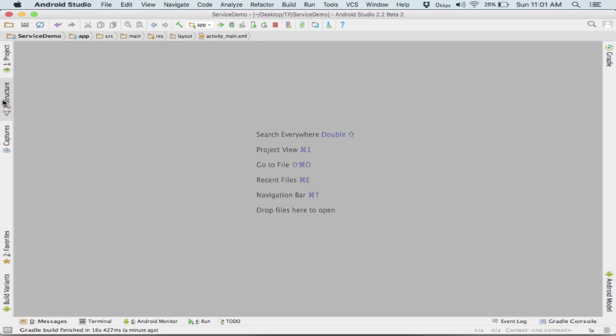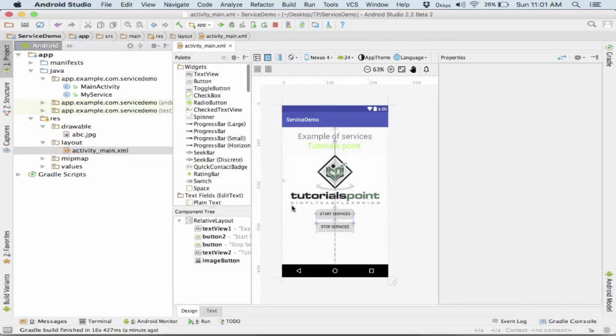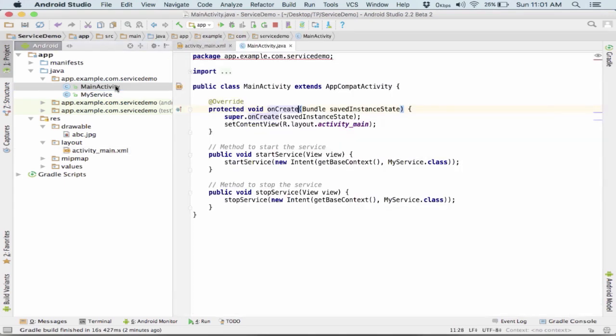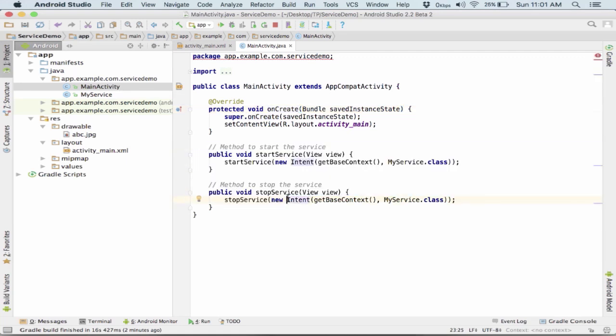So I quickly open up my project. In the project I go to the layout, and in the layout I go to activity_main.xml. So this is my activity_main.xml. In this one I have two buttons: one is start service and one is stop service. The start service button calls the startService method and the stop service button calls the stopService method. Now I go to my MainActivity.java, and I have two methods over here that were linked to those buttons.